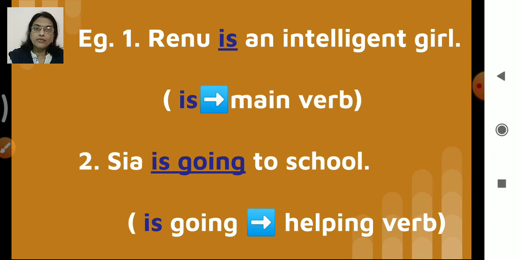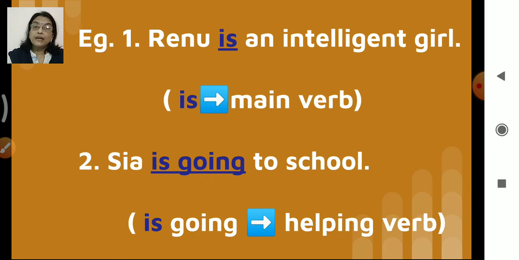Sia is going. We cannot form a sentence with Sia is to school, or Sia going to school. It doesn't make a complete, sensible sentence, actually. So we take the help of a helping verb to form a correct grammatical sentence. That is why here we can say is is the helping verb.